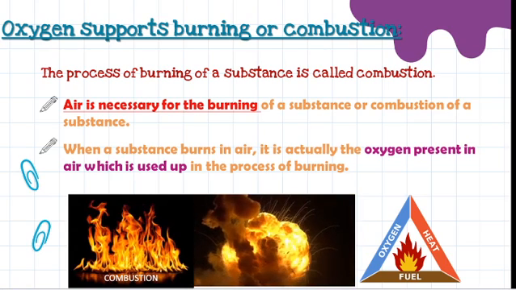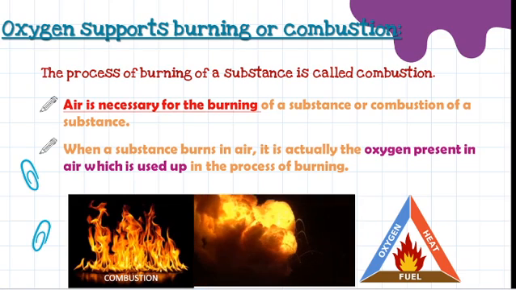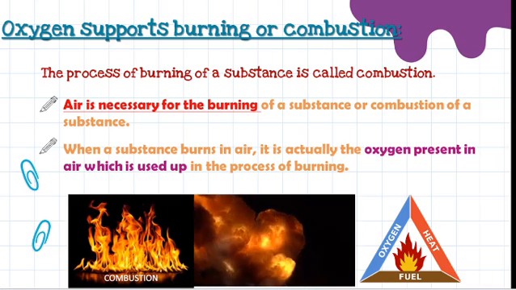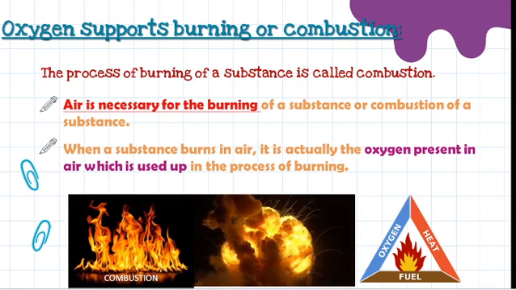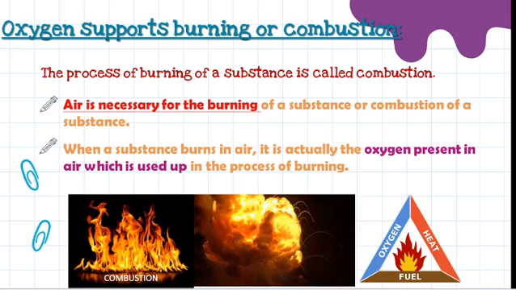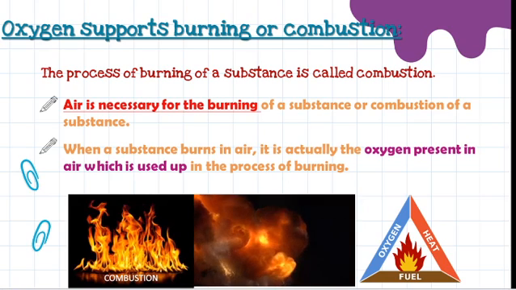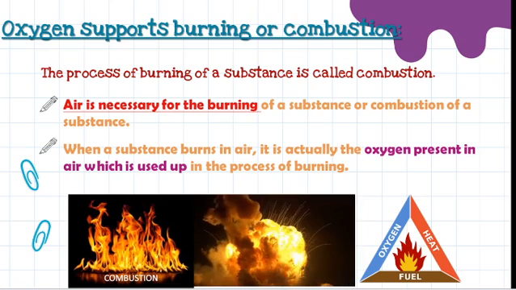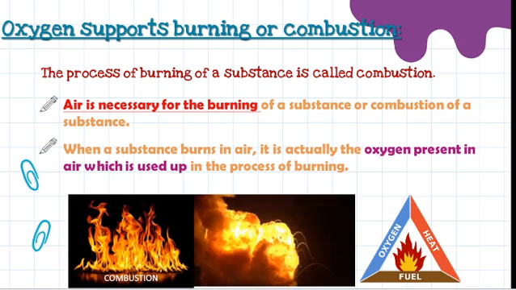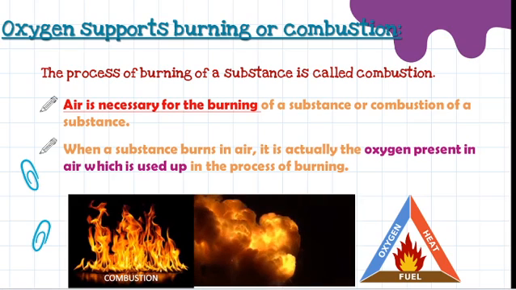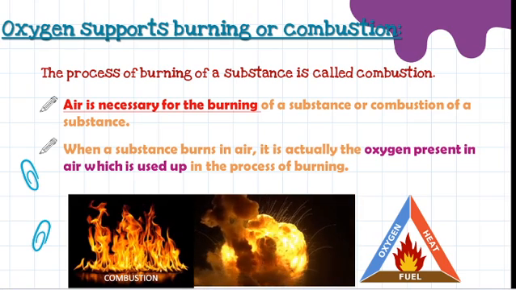When a substance burns in air, it is actually the oxygen present in air which is used up in the process of burning. So we can come to the conclusion that when a substance starts burning, oxygen is used for that burning process. So the burning will take up the oxygen around it. When oxygen and heat are combined and fuel is added, it starts burning.